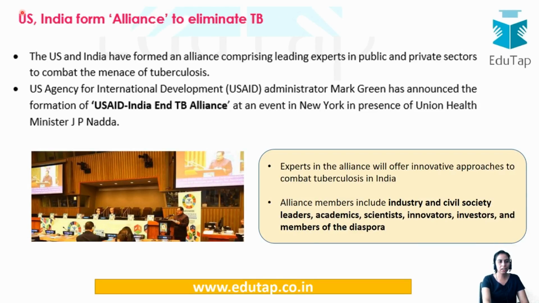Okay, so US and India have formed an alliance to eliminate tuberculosis. Now see, why is this news important? This is first of all from your health section, and it is important because India has a very high burden of tuberculosis patients. And now this USAID, you have to keep in mind that the US Agency for International Development, has formed an alliance with India to end tuberculosis. So this alliance will consist of so many members from industry, civil society leaders, academics, scientists, even the members of the diaspora. So they would be coming together and giving solutions for tuberculosis elimination in India.